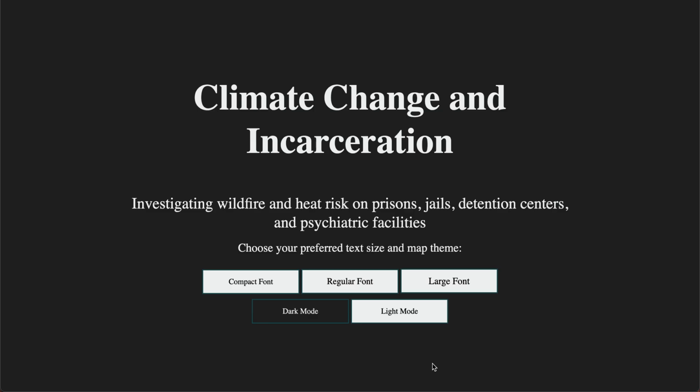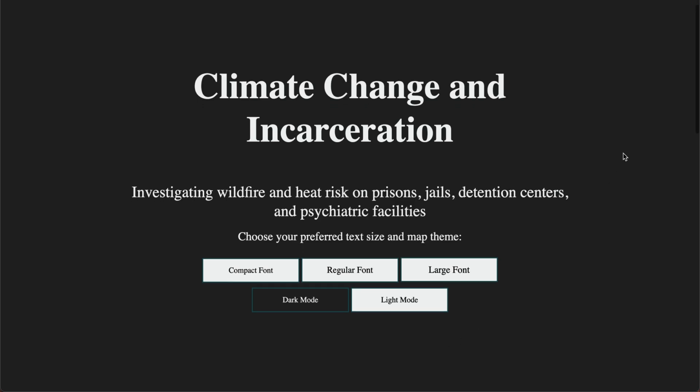Welcome to our map. Our map is called Climate Change and Incarceration, investigating wildfire and heat risk on prisons, jails, detention centers, and psychiatric facilities. Our proposed use case scenario is for an environmental justice activist interested in convincing policymakers in the state of Louisiana to take action on the disproportionate climate change impacts on those who are incarcerated. However, this activist spends a lot of time on the computer and has some visual impairments.